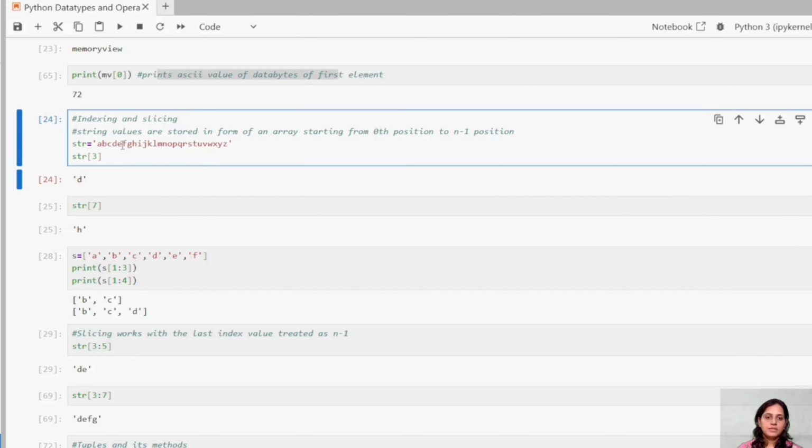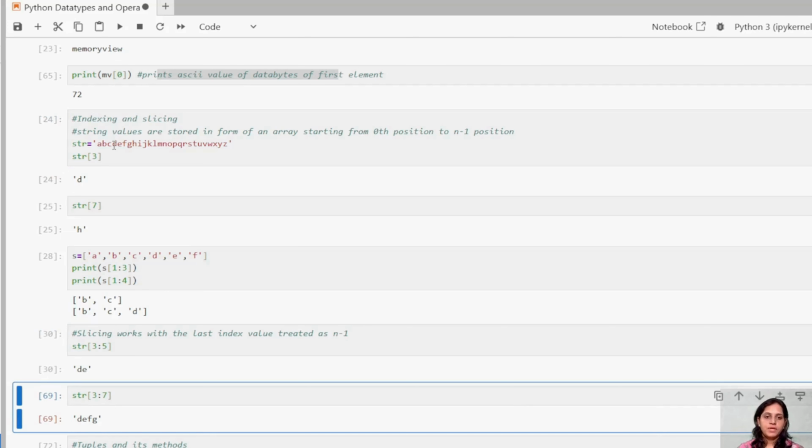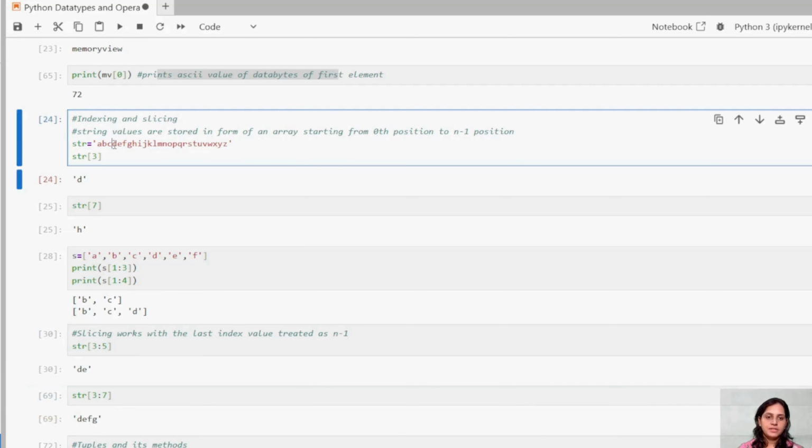How are we printing D and E? This is third: 0, 1, 2, 3, D and E. This is fourth, fifth, fifth minus 1. So E.